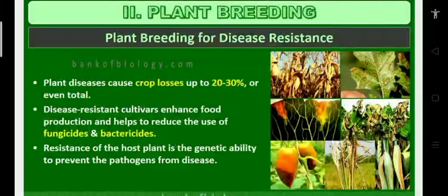I am going to share the document. Look at the screen. Just now I said plant breeding for disease resistance. When bacteria, fungus and virus affect the crops, crop losses are up to 20 to 30%, sometimes total also. So disease resistant cultivars need to be developed. Disease resistant cultivars enhance food production and help to reduce the use of fungicides and bactericides. This is very important.